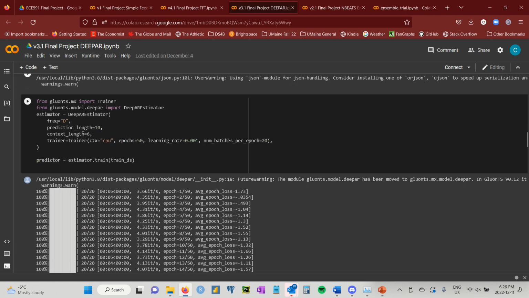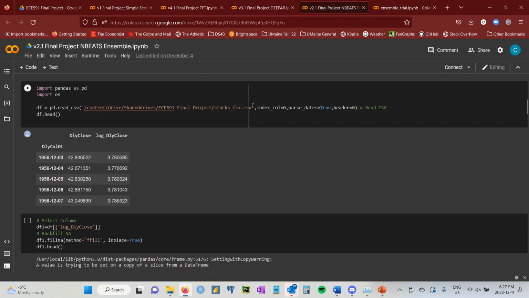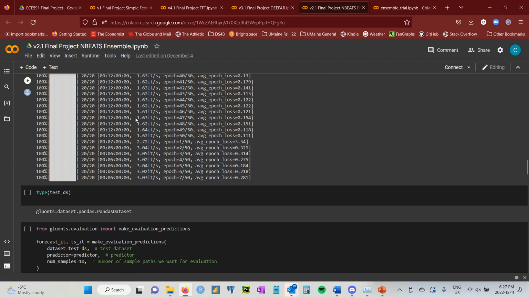Looking at the model itself, this one's actually very simple too, with a 6-day context length and a very standard 0.001 learning rate. We'll go to our N-BEATS ensemble next.